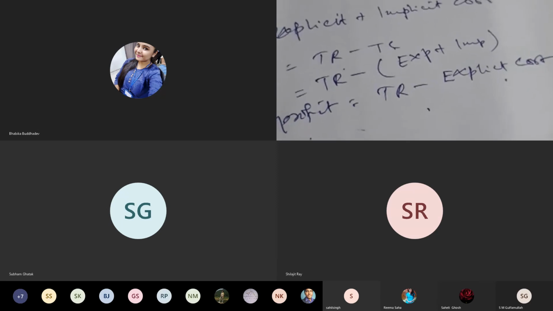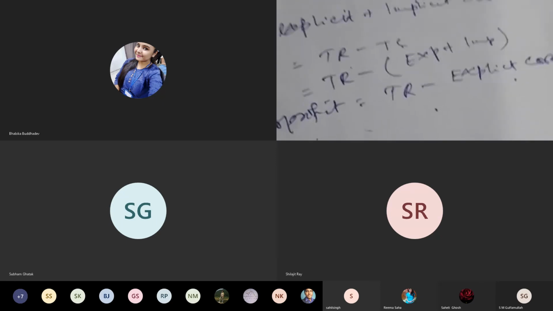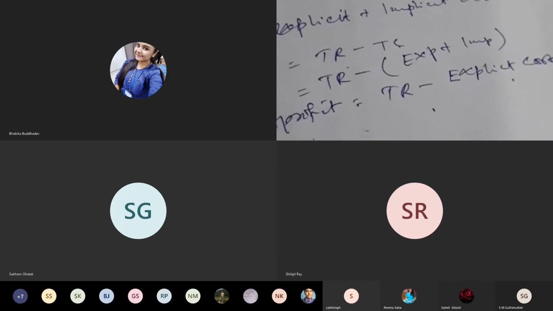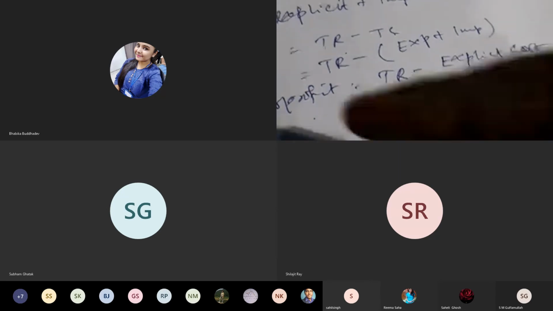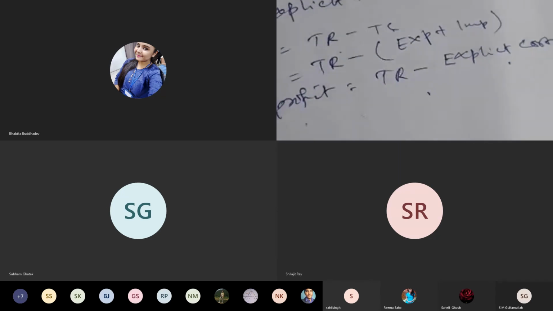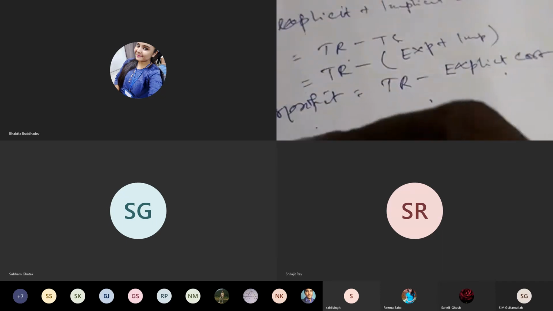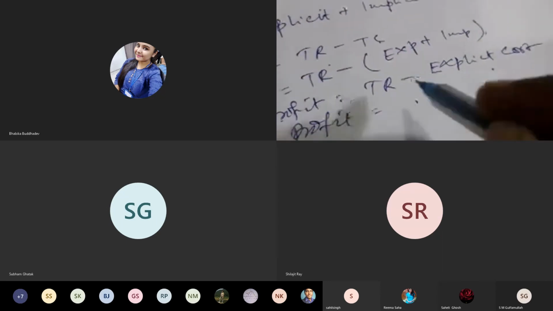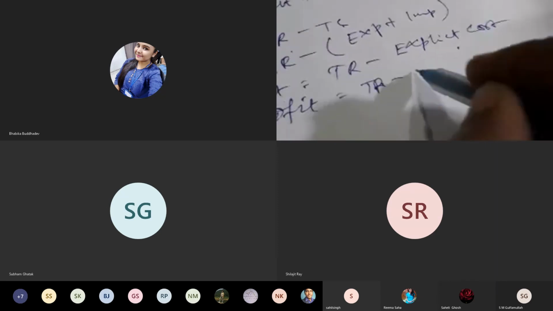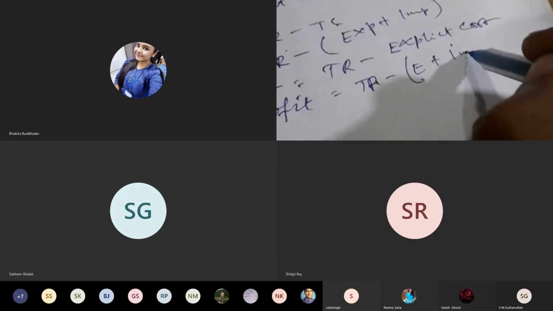And if from the total revenue only explicit cost is deducted, then we calculate the gross profit. And if from total revenue both the explicit and implicit costs are deducted, then we get the net profit or pure profit. So TR minus explicit cost plus implicit cost.